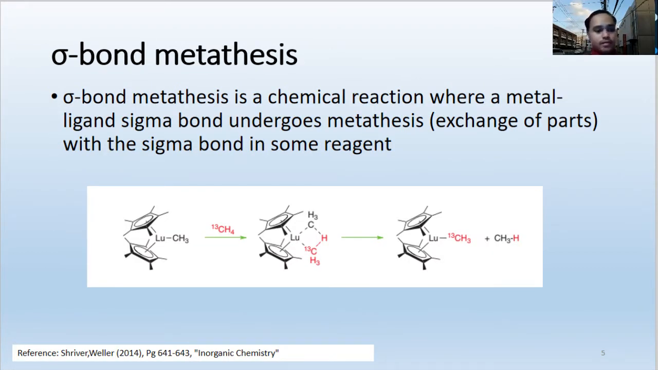So next is sigma bond metathesis. So what is sigma bond metathesis? Sigma bond metathesis is a chemical reaction where a metal ligand sigma bond undergoes metathesis with exchange of parts with a sigma bond in some region. The reaction is also illustrated by the exchange of a titanium 3 metal complex with a hydrocarbon.